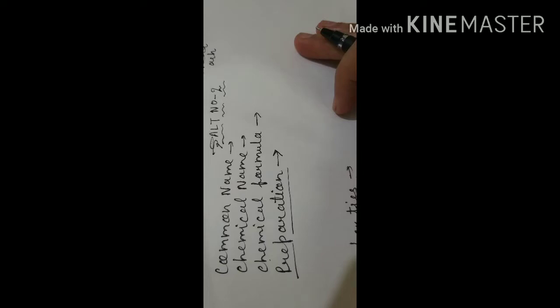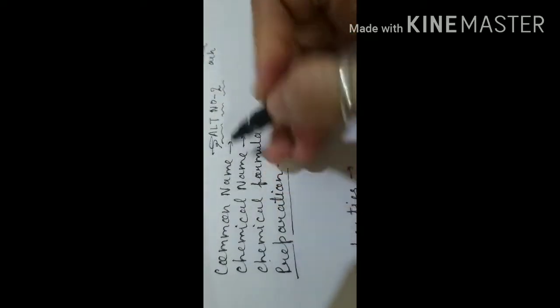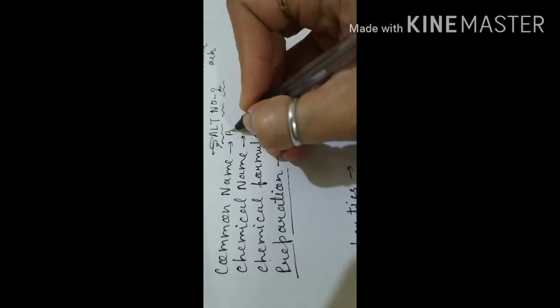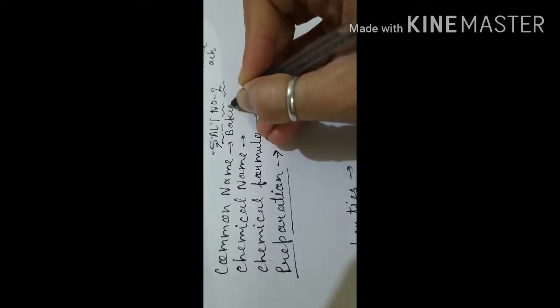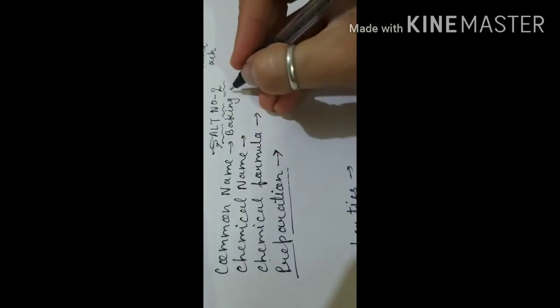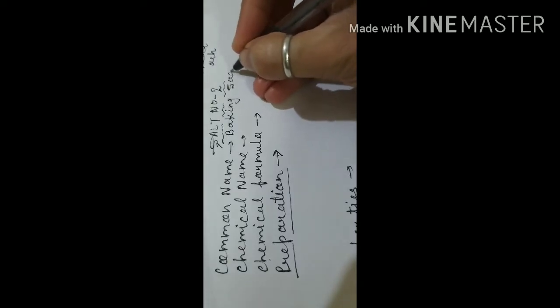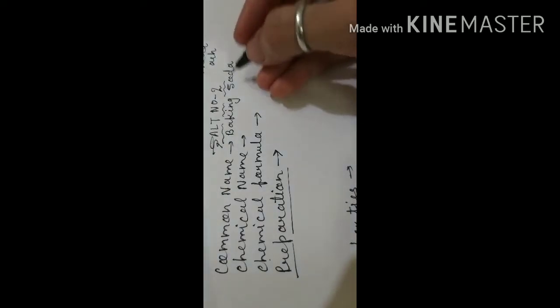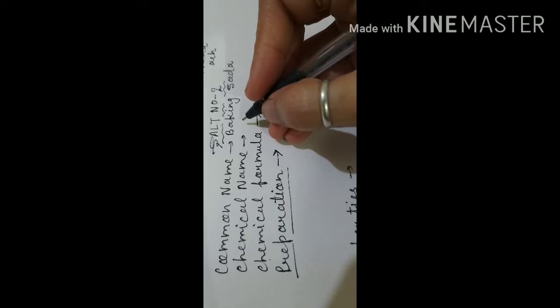In our today's session we are going to start the study of salt number 2, and that is baking soda. Here the common name is baking soda, or we can say it is sodium hydrogen carbonate also.